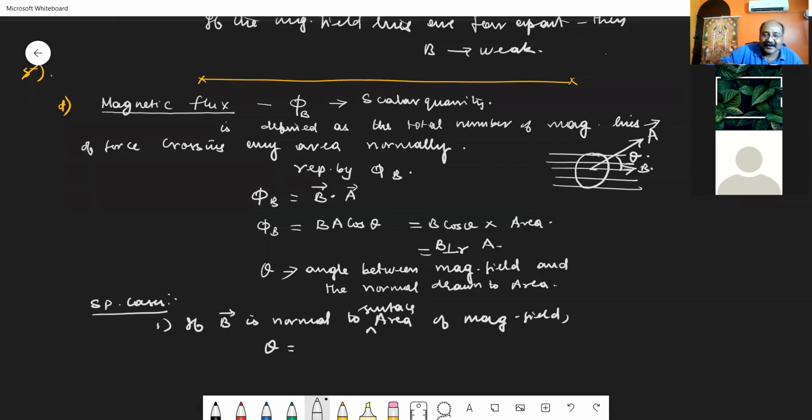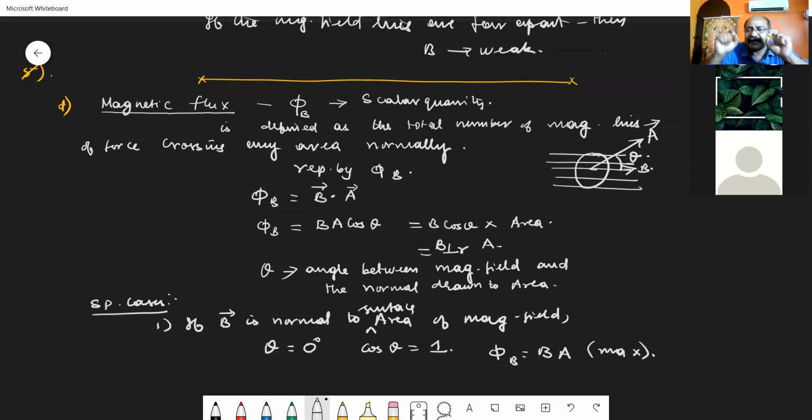Yes, very good. Theta equals 0 degree, so cos theta equals 1. Then I can write the flux phi B is equal to B into A. This is considered to be the maximum value of magnetic flux.